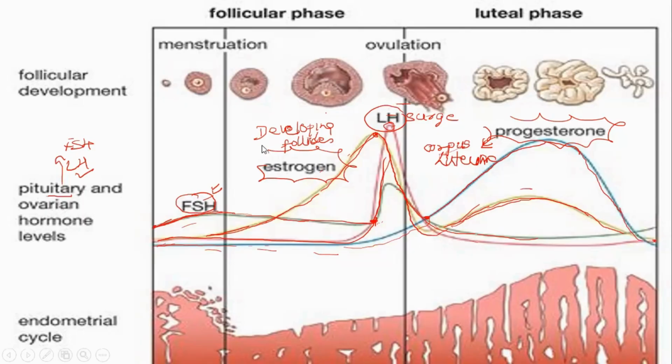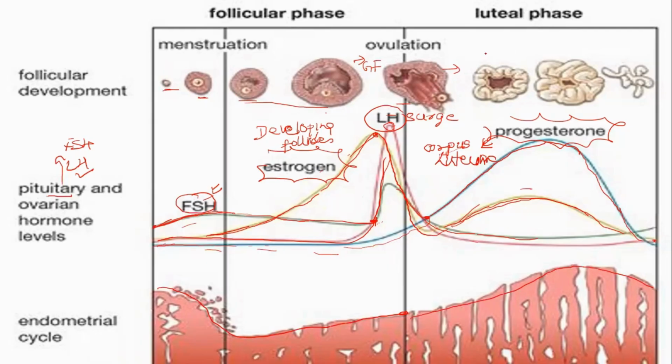And then finally, you can see the uterine lining. What happens to the uterine lining? You can see the uterine lining is being shed, so it goes down in the menstrual phase. Again, it is being mended and goes up. And after ovulation, if pregnancy takes place and the level of progesterone is high, it will be maintained till the fate is decided. Similarly, you can see the follicles getting ruptured in the menstrual phase, and then in the follicular phase they are developing. So this is a Graafian follicle. The Graafian follicle ruptures, and this is ovulation.